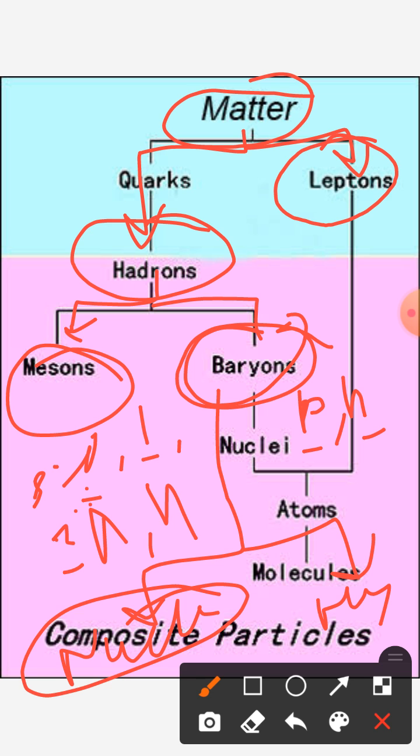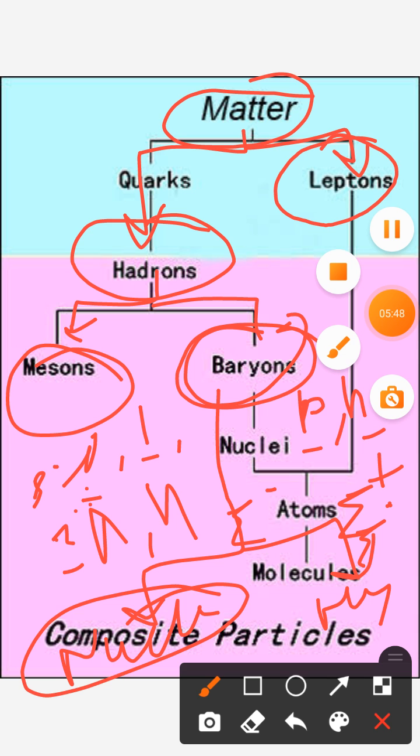For example, sigma plus, sigma minus, sigma naught, omega, lambda. These are the hyperon particles. So I think it is very clear how we can divide the elementary particles on the basis of statistics, and we can divide them on the basis of their interaction forces.